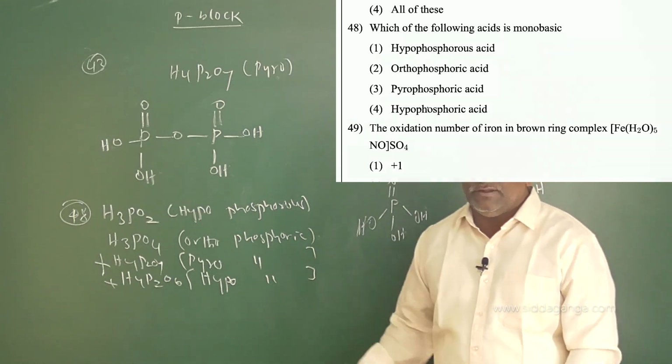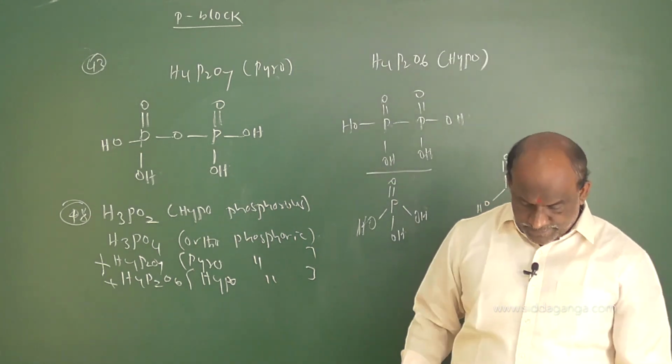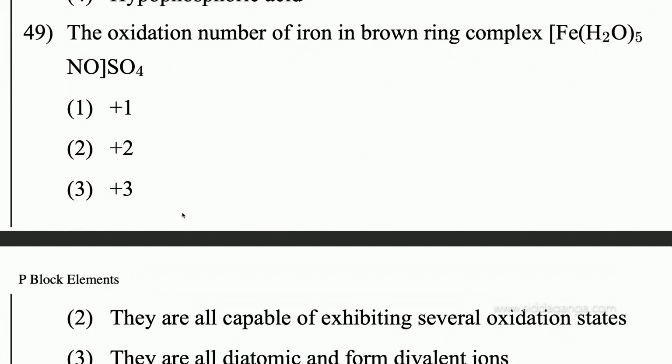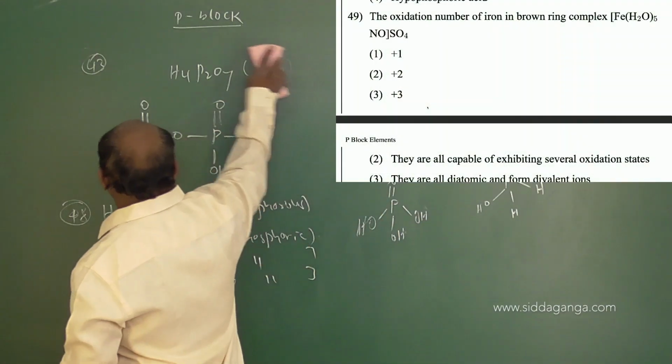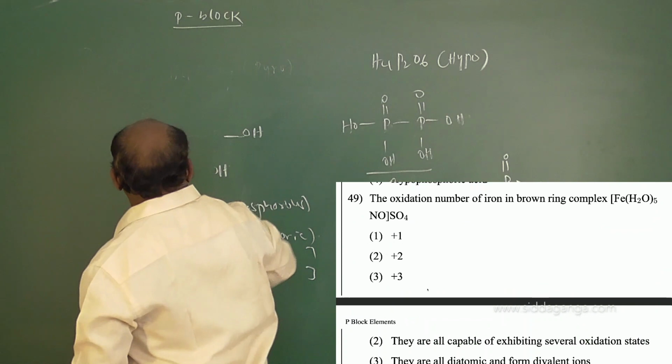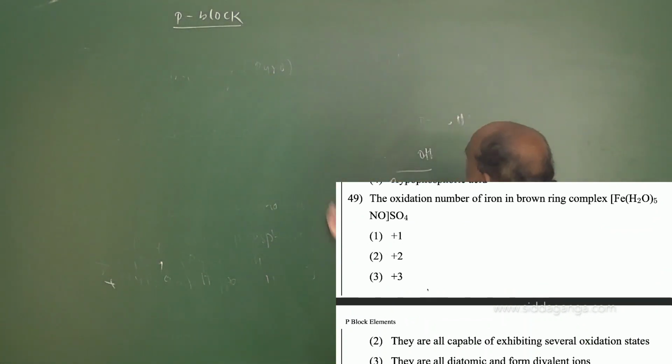And going to the 49th question, we already discussed the oxidation state of iron in the brown ring complex. It is +1. In the brown ring complex, Fe(H2O)5NO SO4: H2O is a neutral ligand, so substitute 0, NO is a positive ligand, substitute +1, and SO4 is -2. So +1 -2 plus X. Already we discussed this, question number 49: in the brown ring, the iron atom is in the +1 oxidation state.